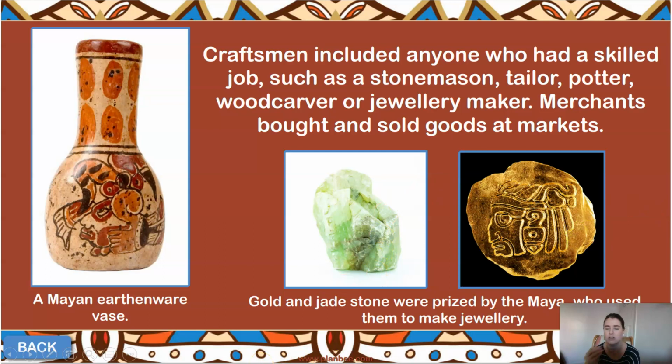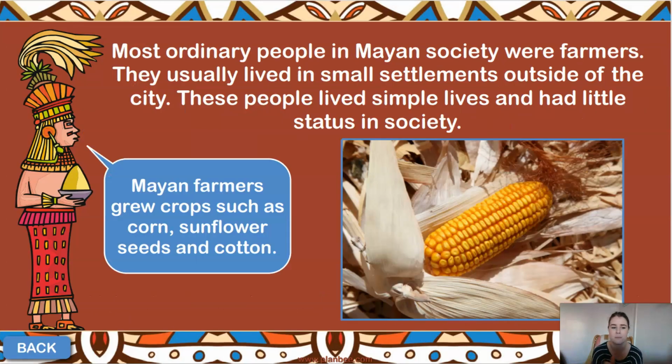Okay, so these are stones. So the gold and the jade stone were very prized possessions from the Maya, and they would have used those to make jewelry. So wearing that type of jewelry would also have been a sign of wealth and power. Okay, now merchants would have then bought and sold these goods at markets. So this is how these items would have created a monetary value and would have been exported off to different societies.